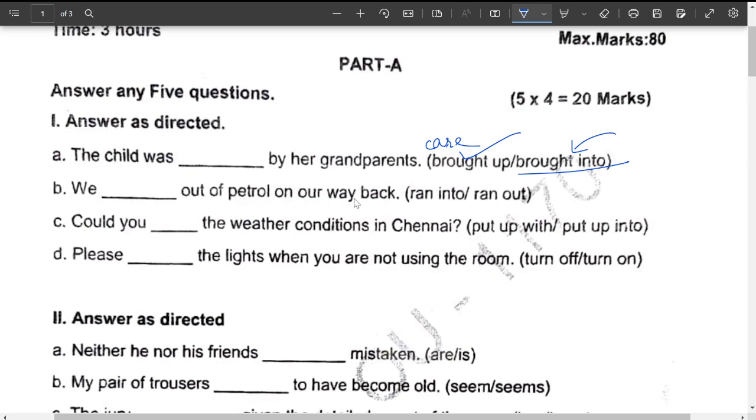Next, we dash out of petrol on our way back. We ran out. Ran out in the sense something which is inadequate, something which is over, anything that is over. Next, ran into in the sense to meet somebody all of a sudden. Now, we dash out of petrol, here we have to say that something was over, petrol was over. So petrol was over in the sense ran out.